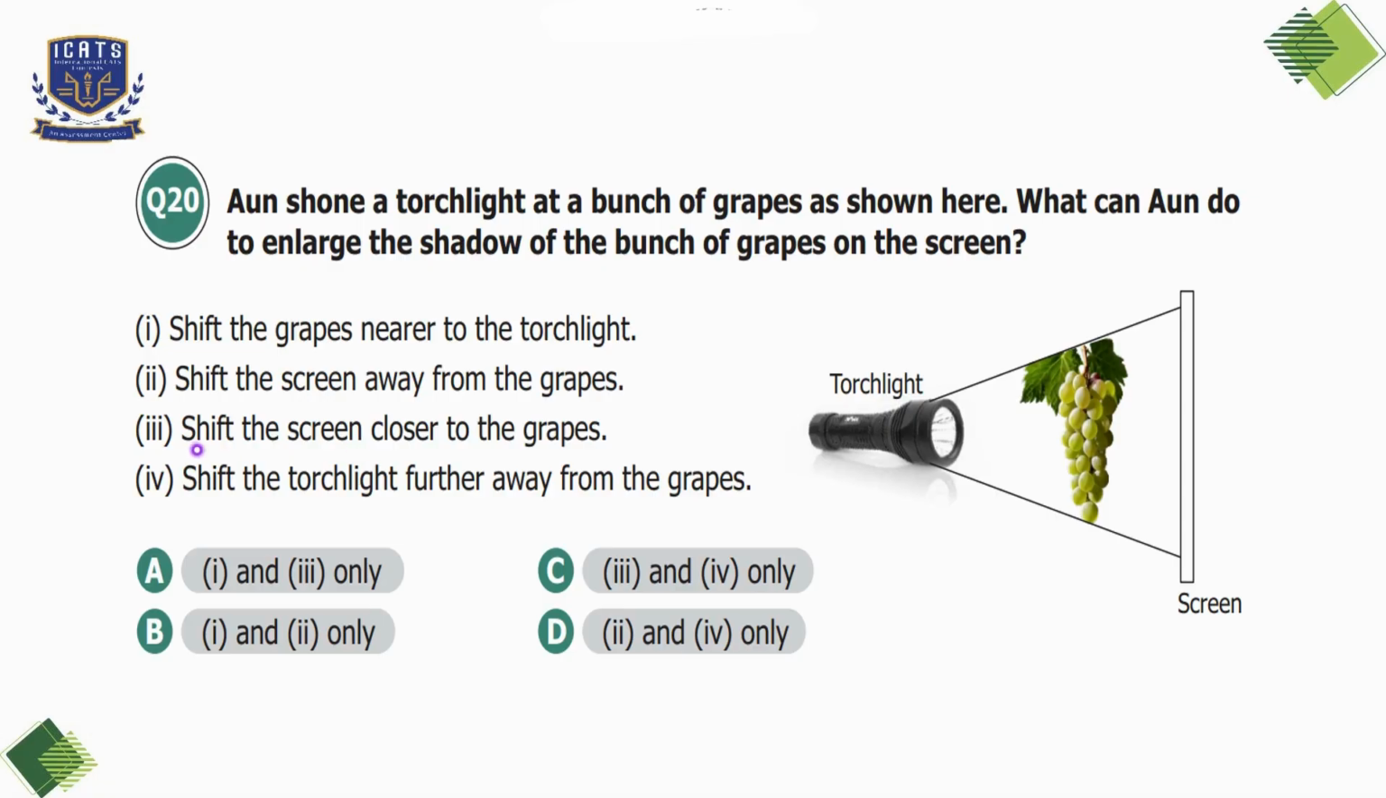The third statement is shift the screen closer to the grapes. If we do that, then the size of the shadow will be equal to the size of the grapes, so it's not correct. The fourth statement is shift the torchlight further away from the grapes. If we do that, the size of the shadow will decrease. So we'll choose option B here. Only first and second statements are correct.